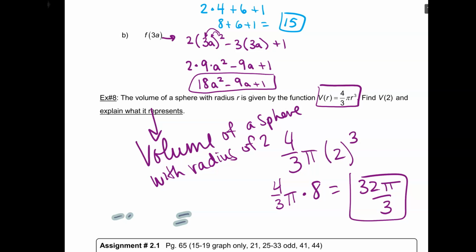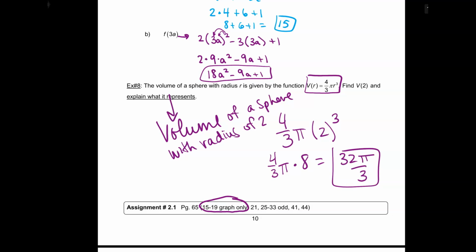Okay, thank you so much for your attention. This was great. Notice 15 through 19, you're only doing the graphing portion. It asks you three different questions, just graph it. But you will need graph paper, so I tried cutting it down so it's relatively short. So you'll need graph paper for this chapter.